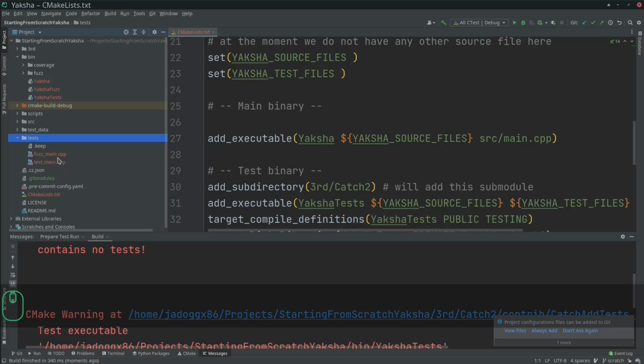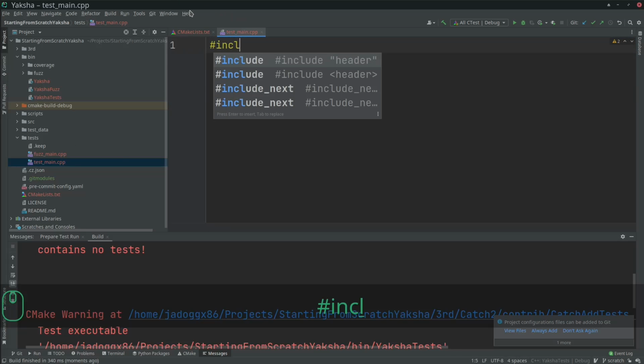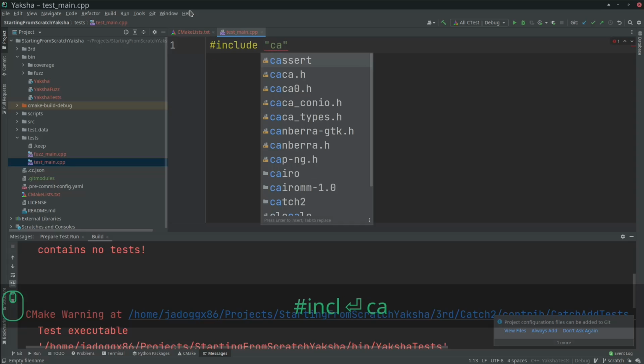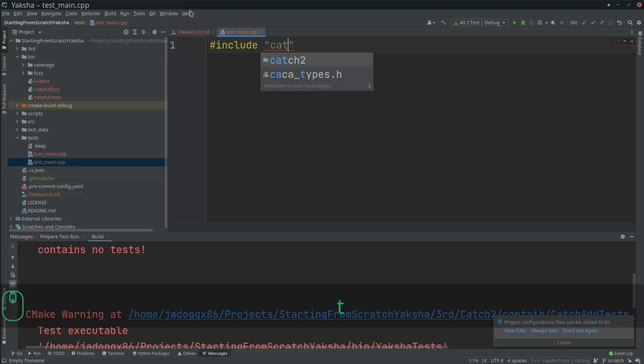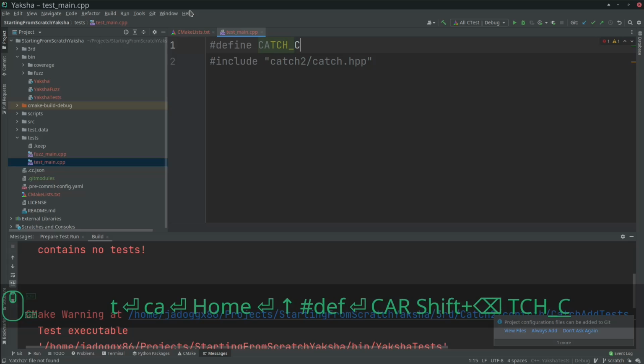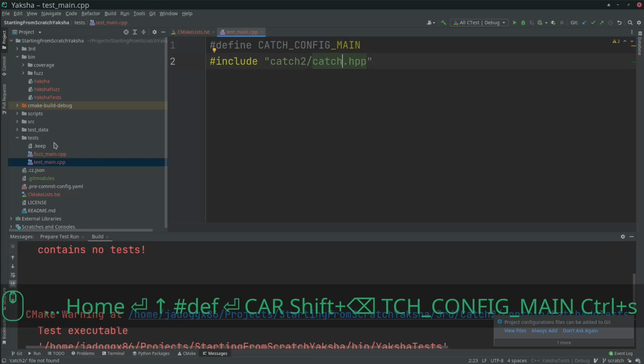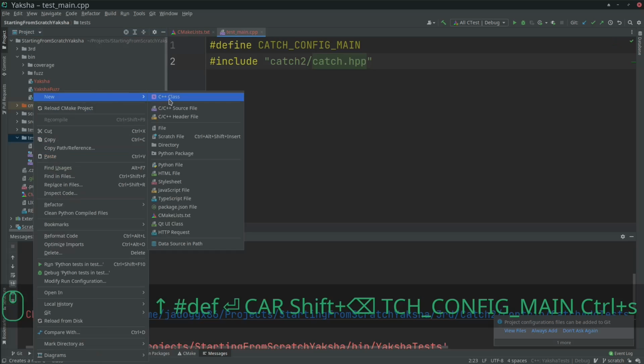All right, let's open up the test main. So this file is going to change. We need to change this so that it uses this stuff from catch2. The catch2 has this header file that we need to include. Once you define this catch config main, it's gonna create the main method for us, and we can just use that.